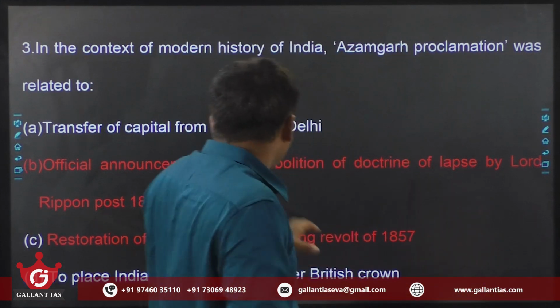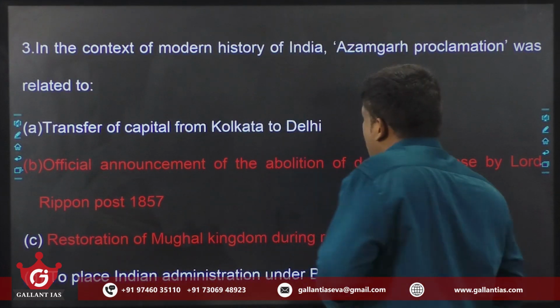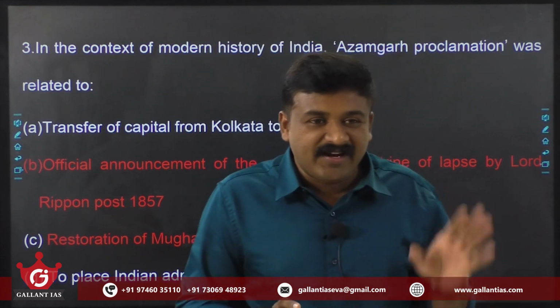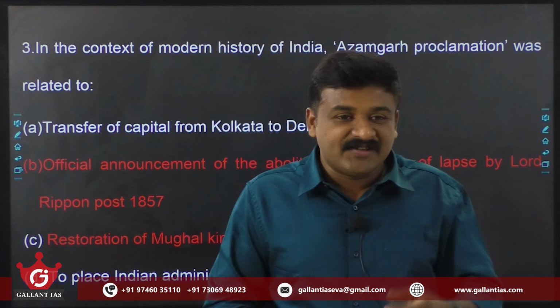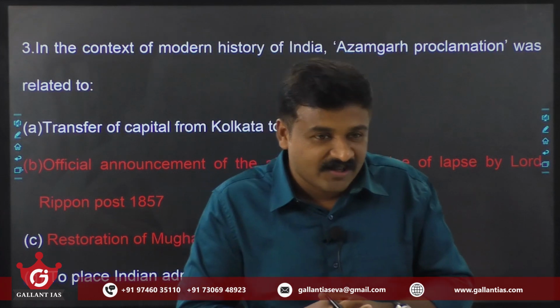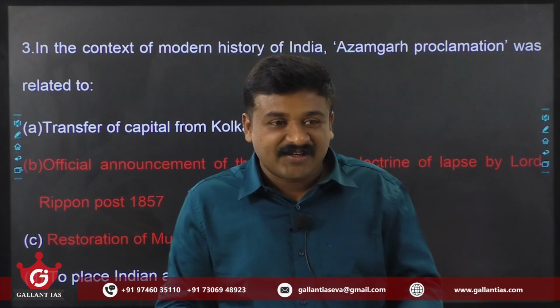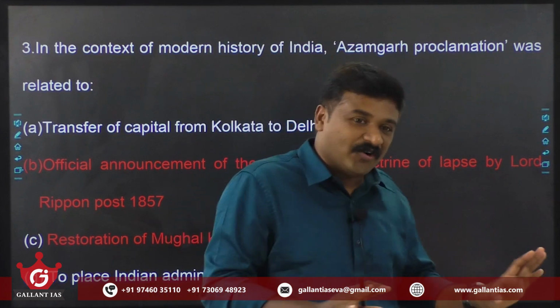Now, in the context of modern history of India, the Azamgarh proclamation was related to what? Azamgarh is somewhere in UP, am I right? It is known for the popular Banarasi sari. And coming to the 1857 revolt, you know the major centres of the 1857 revolt. That is why I say sometimes geography will save you in history. A good understanding of Indian geography will save you in history.